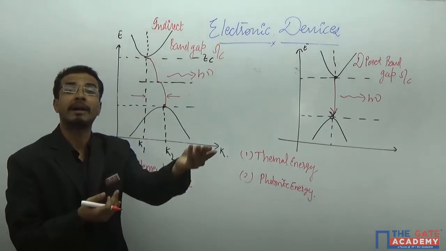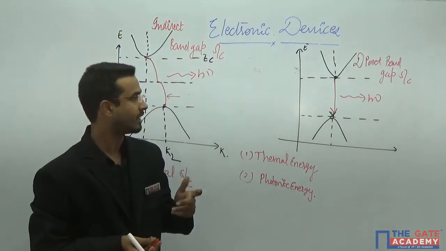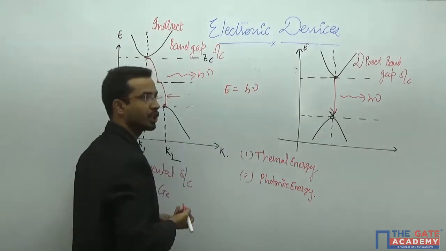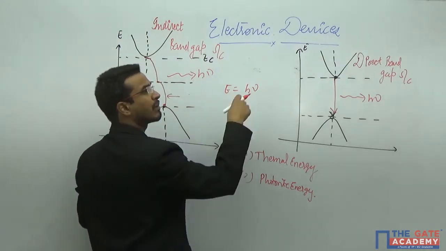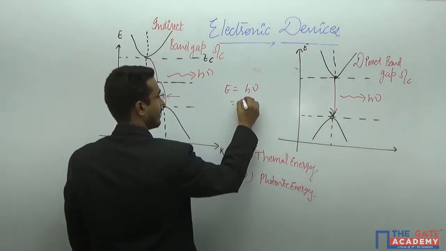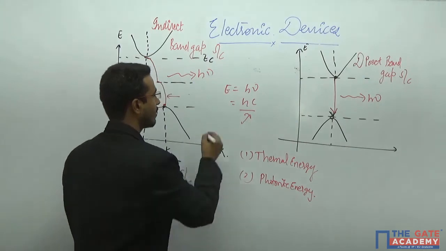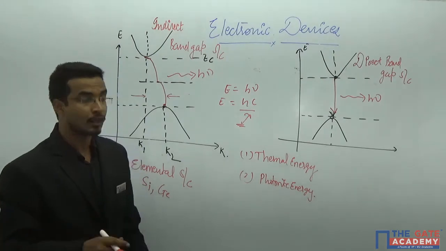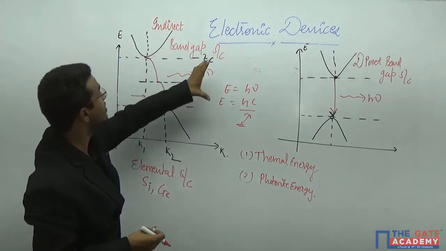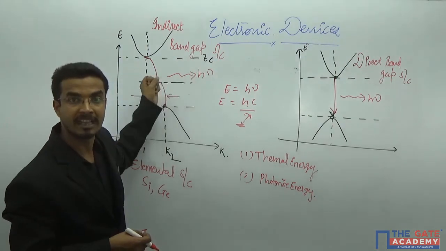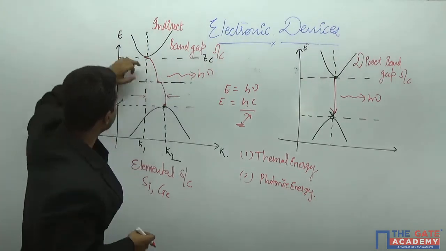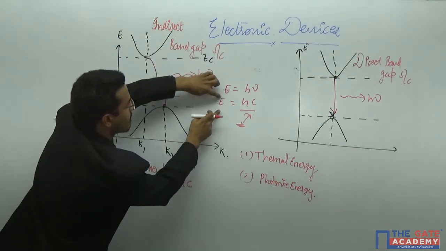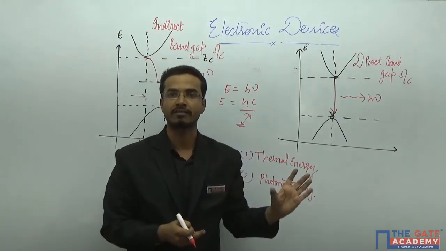Now, depending on the material, these things will get decided. Because what is E? E is equal to h nu. And we know that nu is the frequency of any particular wave, so E is hc by lambda. Now you know that lambda is a constant value for any particular light, where E is the energy released by any particular photon. And this energy gap is fixed for each and every material. If this is fixed, then the light radiated from it will be fixed.